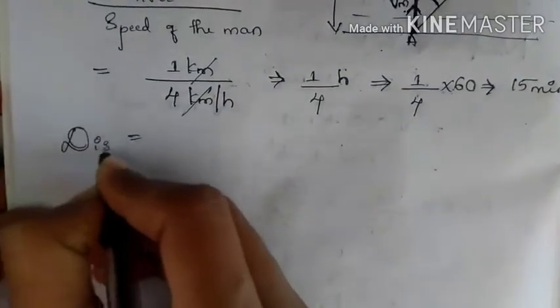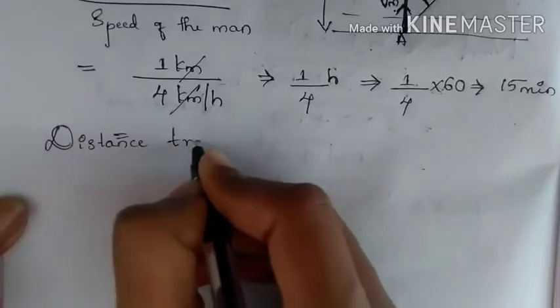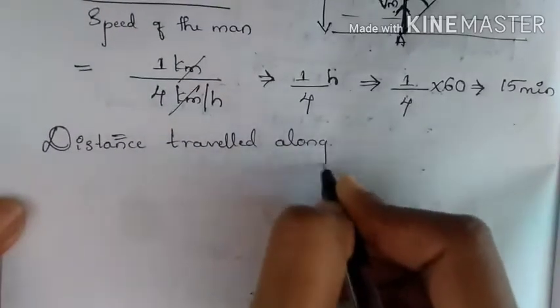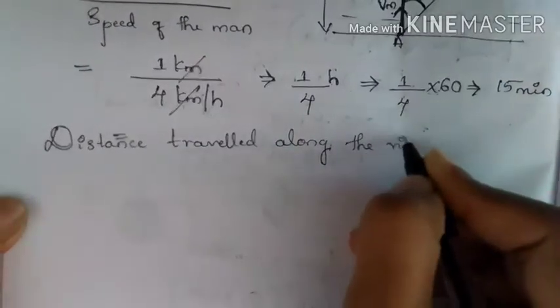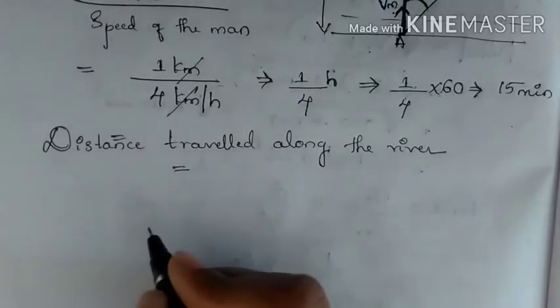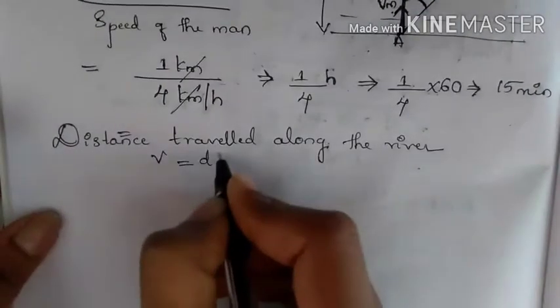Now the distance traveled along the river. So that can be written as V, velocity, is equal to distance by time.